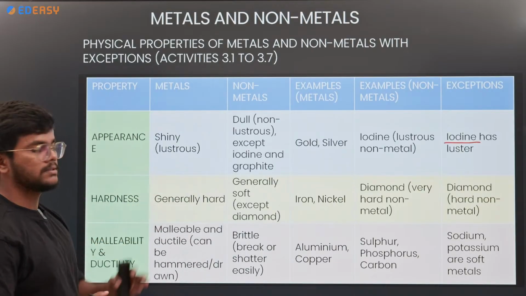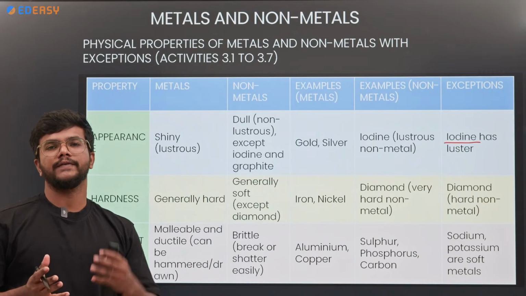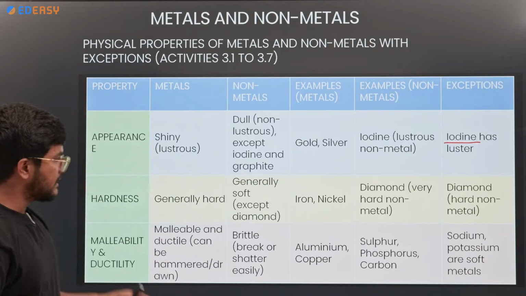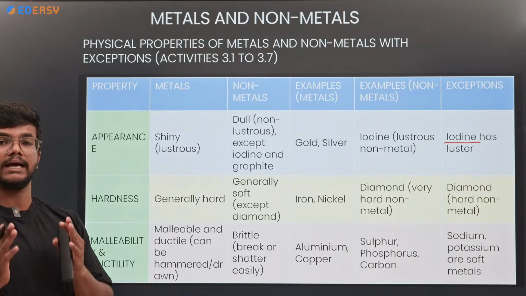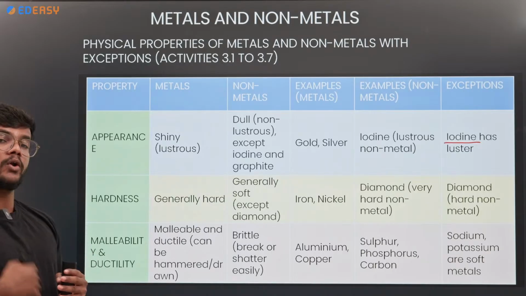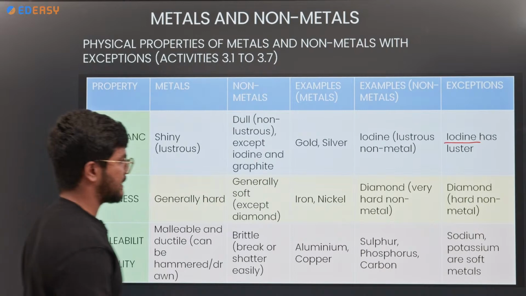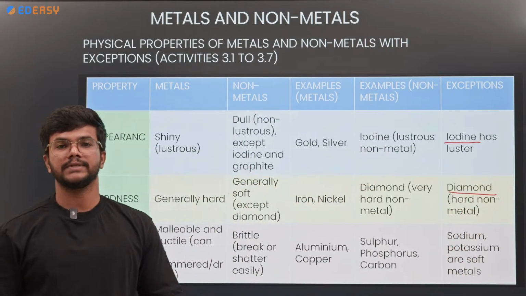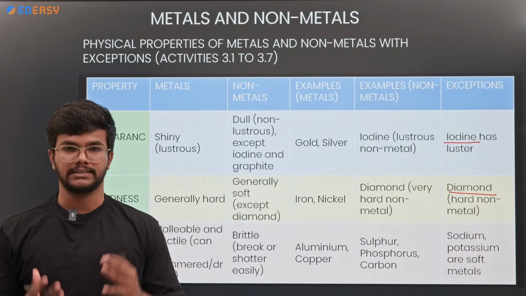Next, hardness. When you compare metals and non-metals, metals have more hardness, whereas there is a non-metal which has more hardness compared to the metals also, that is nothing but diamond. So diamond is the exceptional case among the non-metals which shows the hardness.